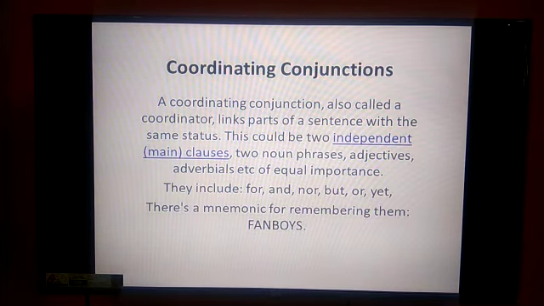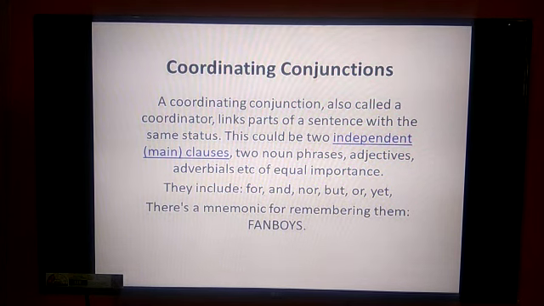Coordinating conjunctions are also called coordinators. They link or join parts of a sentence with the same status, and it could be independent clauses, main phrases, adjectives, adverbials, etc. of equal importance. So a coordinating conjunction combines 2 independent clauses.